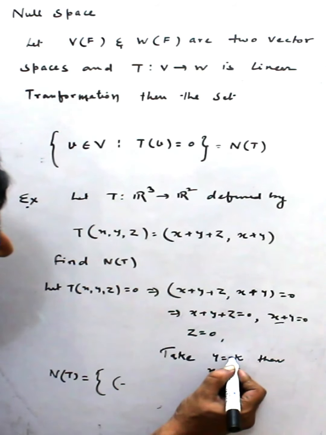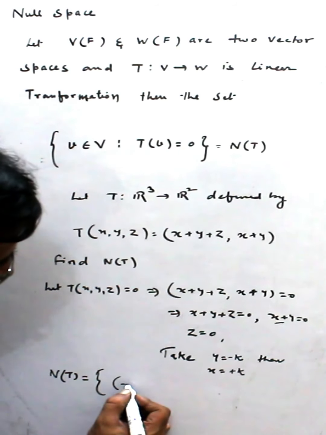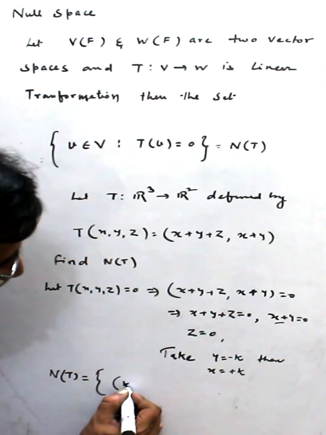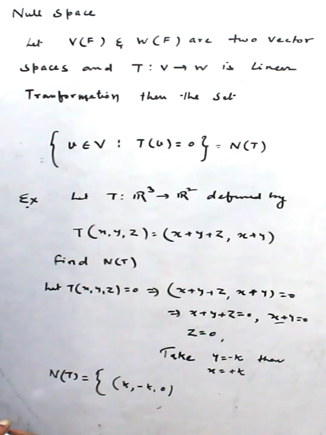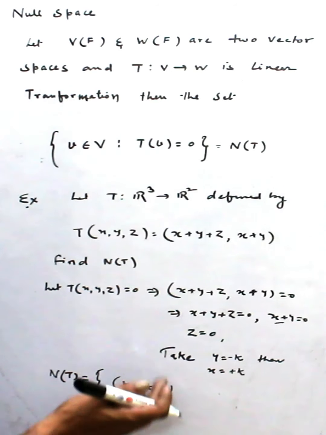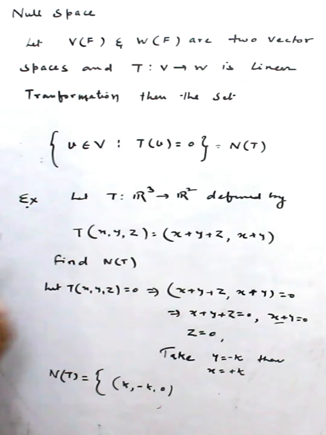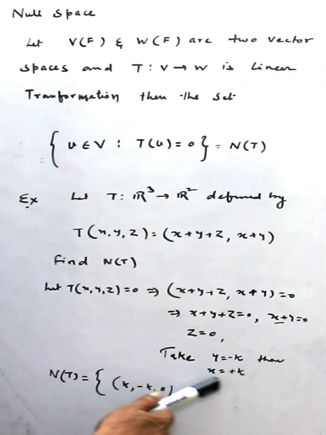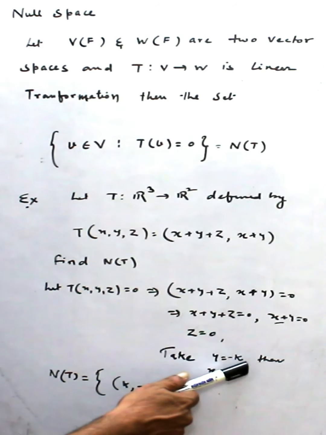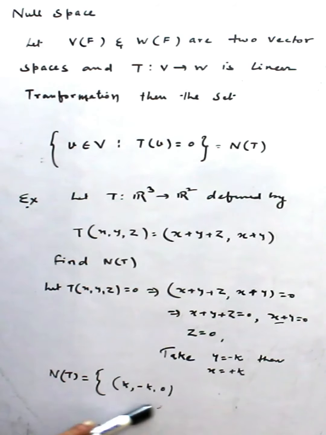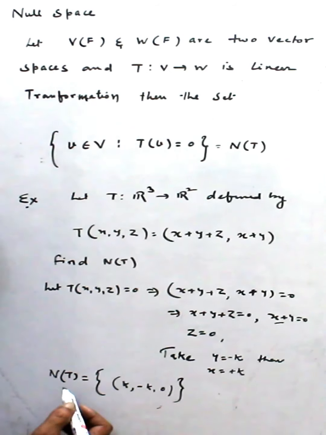Okay, I take this minus and this then becomes plus. Anyway, it makes no difference. Just verify, put here this vector, and k can be any value. If I take k as 1, then x becomes minus 1. That means many vectors.